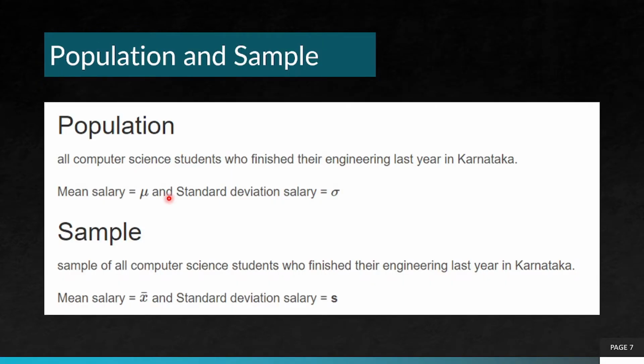So let's consider an example. Population: all computer science students who finished their engineering last year in Karnataka. The mean salary is mu and the standard deviation is sigma. The sample is a sample of computer science students who finished their engineering last year in Karnataka, and the mean salary is x bar and the standard deviation is s.